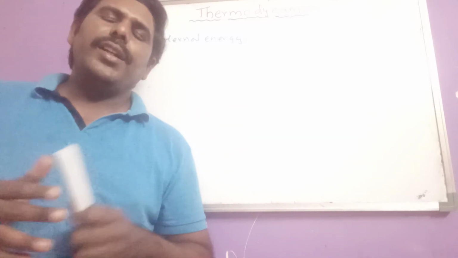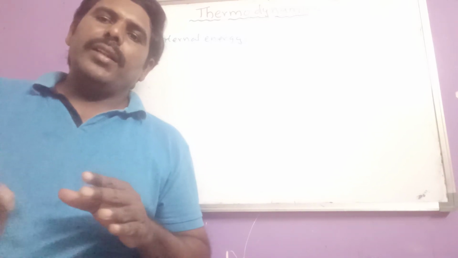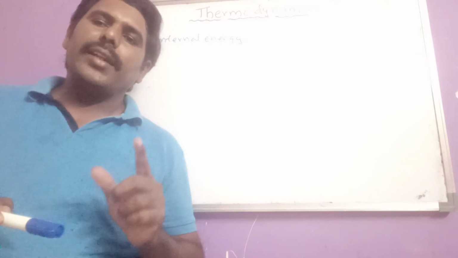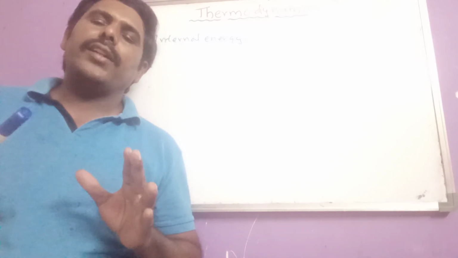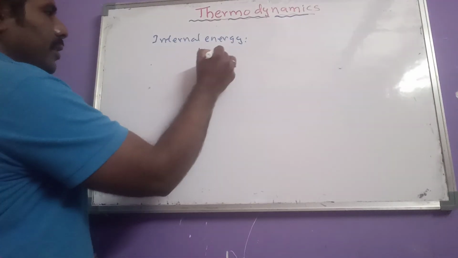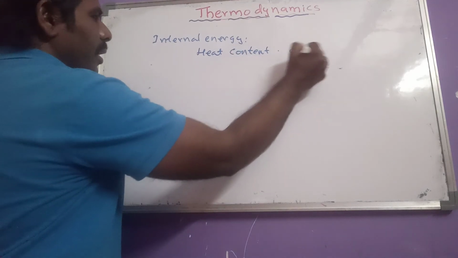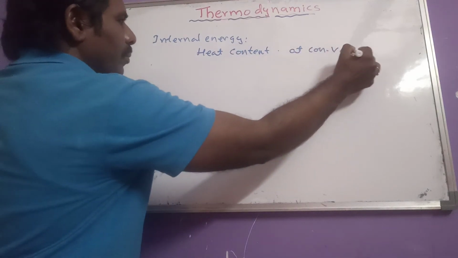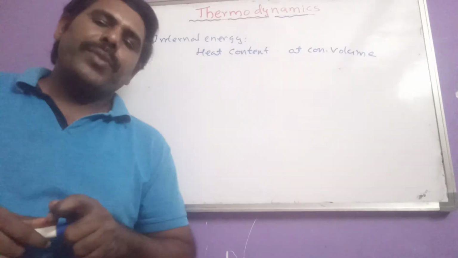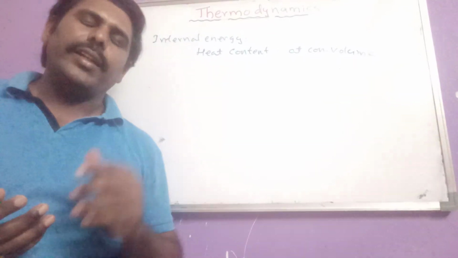Many different types of definitions are there. First one: the heat content of a system at constant volume is said to be internal energy. And what different types of energies are included in internal energy?